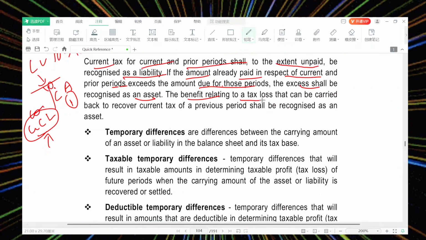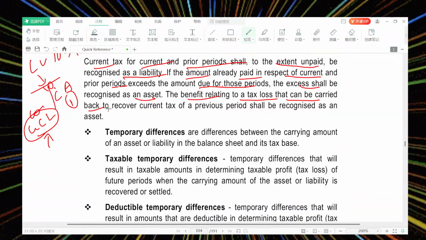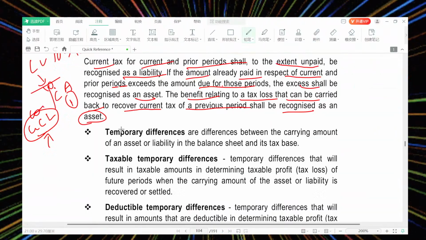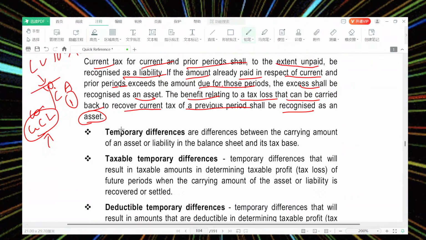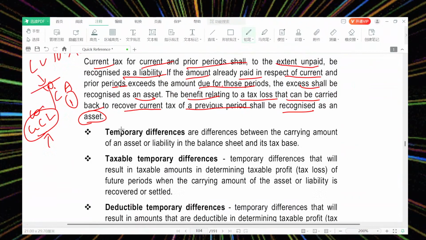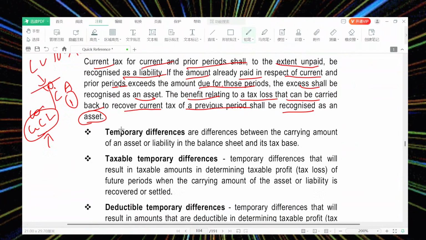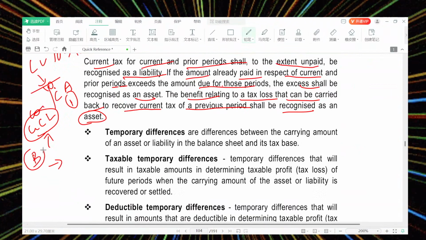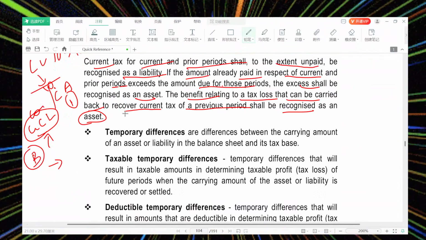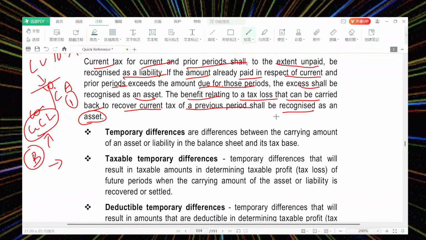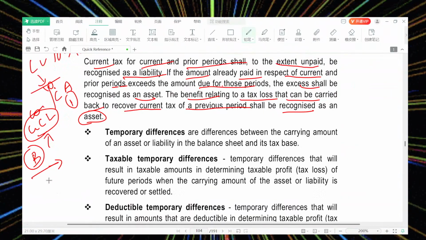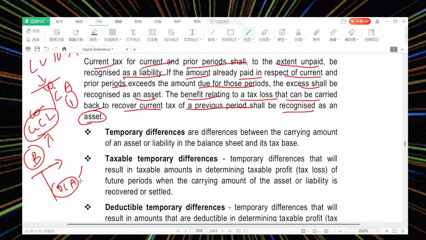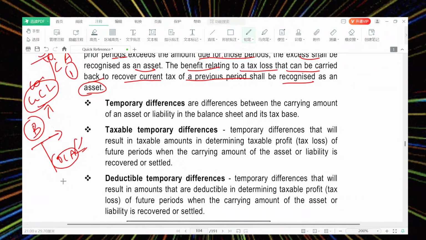The benefit relating to a tax loss that may be carried back to recover the current tax of a previous period shall be recognized as an asset. So whatever I make, it is recognized on the asset side, I will come again. The benefit relating to tax loss. So there is a tax loss and then there is some benefit from it. What is the benefit arising from the tax loss? It can be carried back to recover current tax of the previous year and shall be recognized as an asset. So I had paid excess taxes. So that is in my other current asset. When I receive it, it can be sorted out. It can be carried forward.